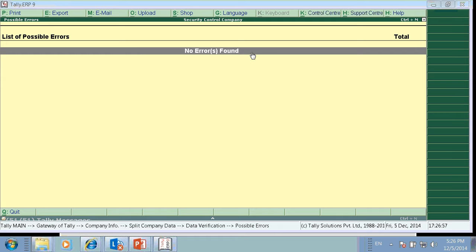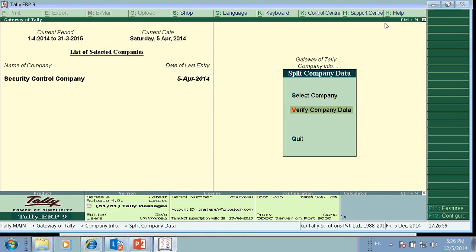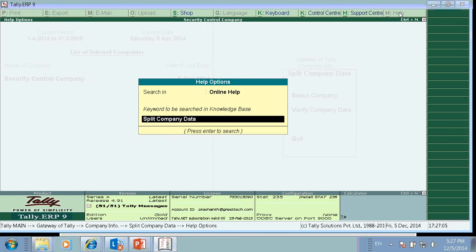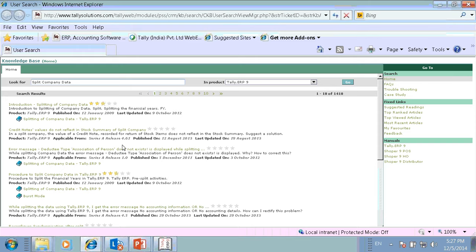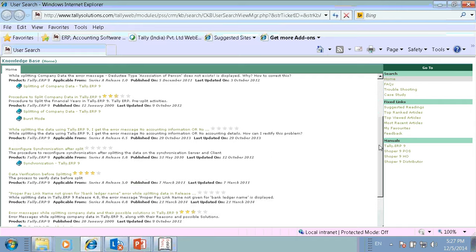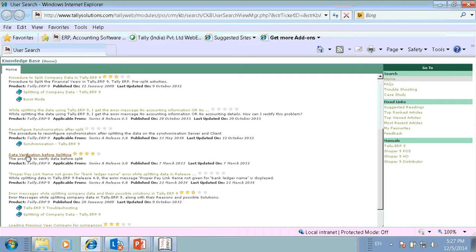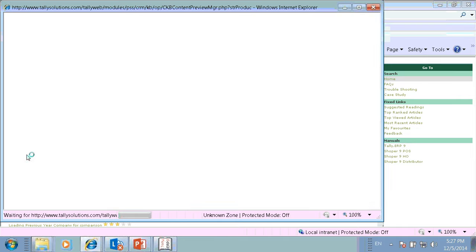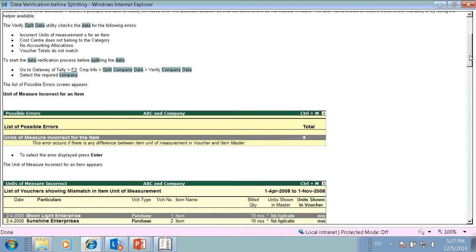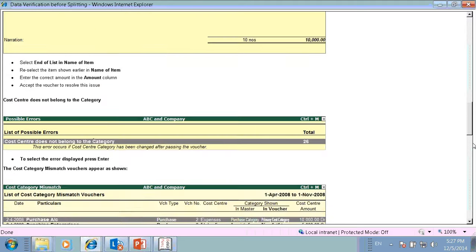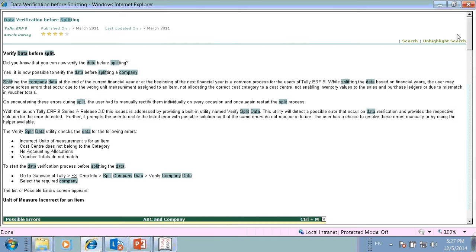So currently, under this particular verify company data, we may find a few errors. To find them, we can go for the online article on split company data. You can see here, data verification before split. Click on this particular article. Here you will find what errors will appear in the verify company data, and based on the errors, you can rectify.